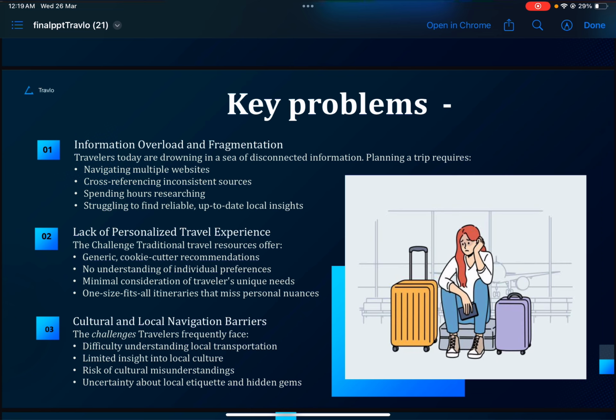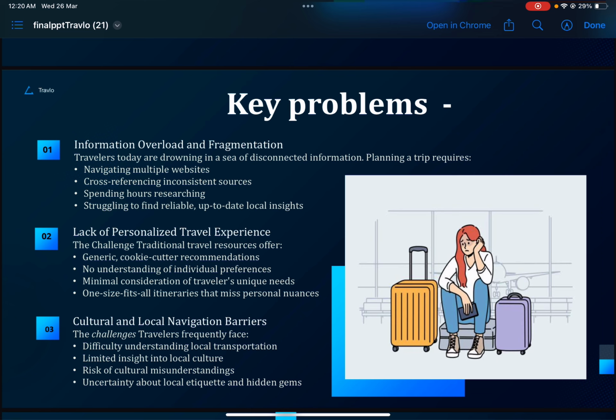The first is information overload and fragmentation. In this, users have to waste a lot of time planning and researching their trip, their location or their destination. Another is lack of personal travel experience, where the user does not have appropriate knowledge about the basic needs in a particular region or destination that they would require during traveling.